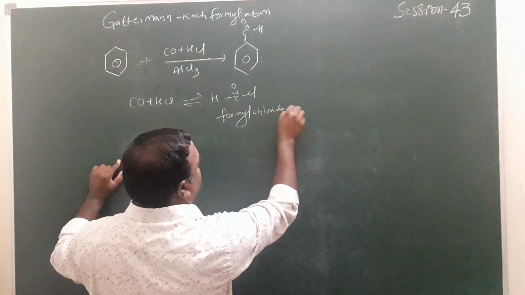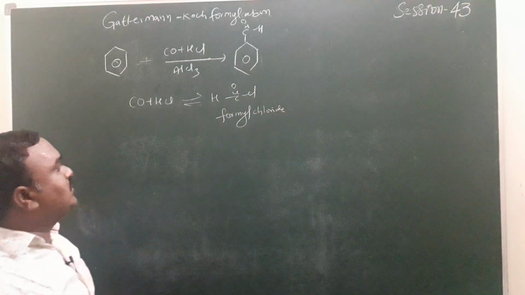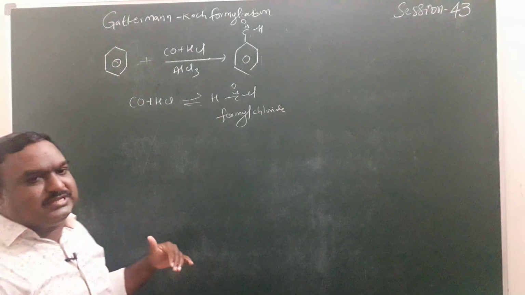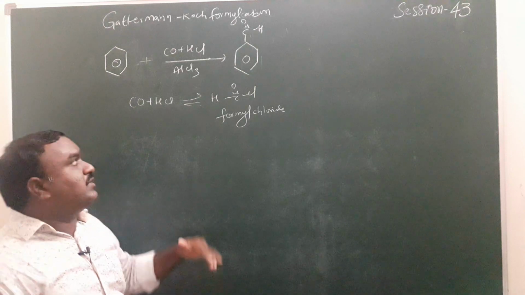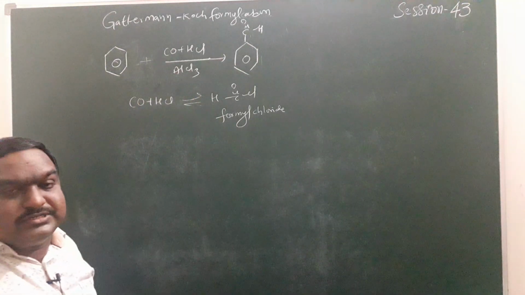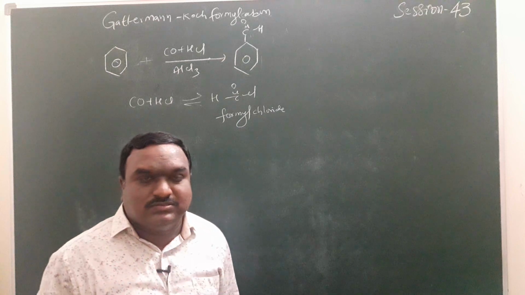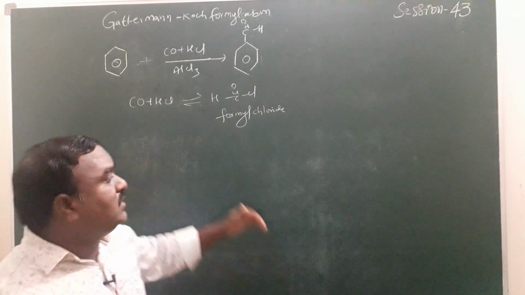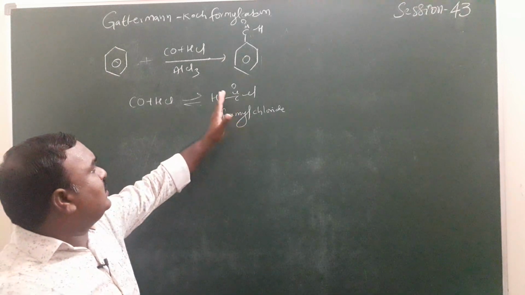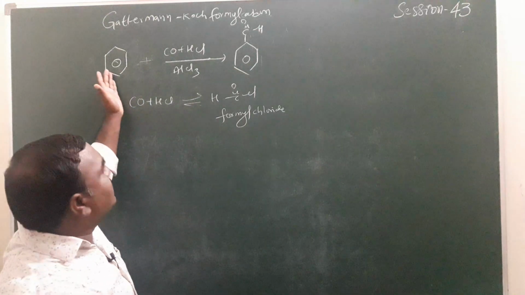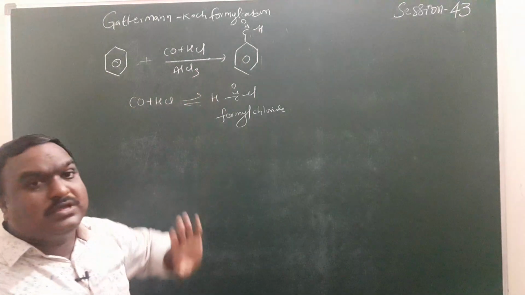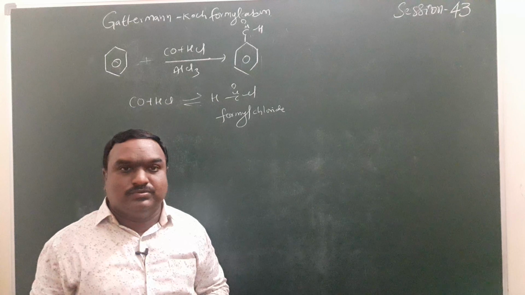At room temperature, the stability of formyl chloride is low. So we have to take freshly prepared carbon monoxide and hydrochloric acid. Then first form the formyl chloride, removing H, then form the electrophile, finally form the benzaldehyde compound.